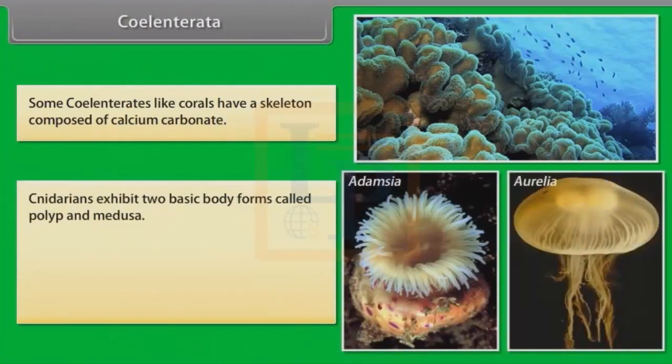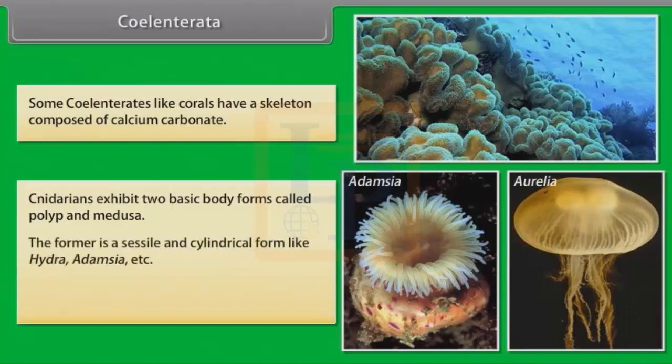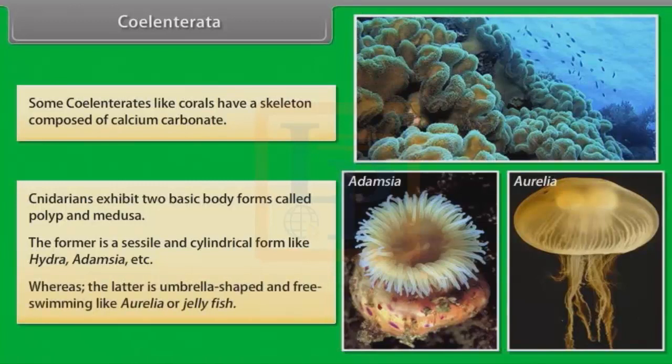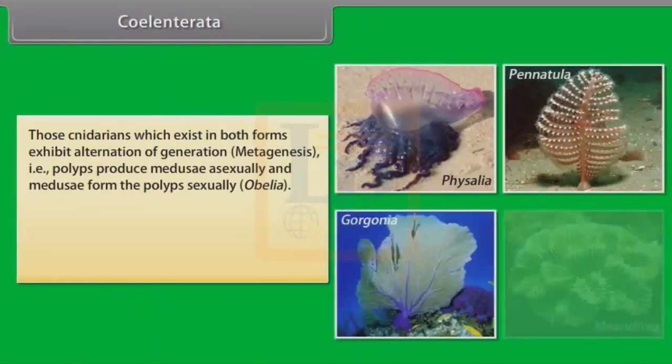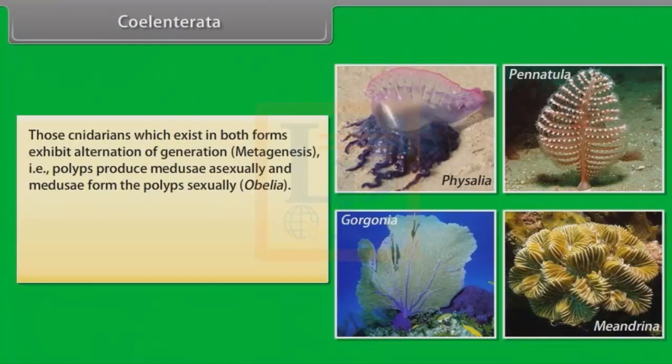Cnidarians exhibit 2 basic body forms called polyp and medusa. The former is a sessile and cylindrical form like Hydra, Adamsia, etc., whereas the latter is umbrella-shaped and free-swimming like Aurelia or jellyfish. Those cnidarians which exist in both forms exhibit alternation of generation, for example, metagenesis, that is, polyps produce medusae asexually and medusae form the polyps sexually, for example, Obelia.